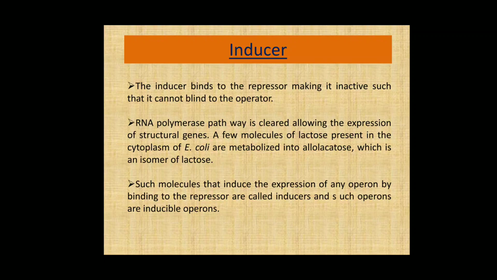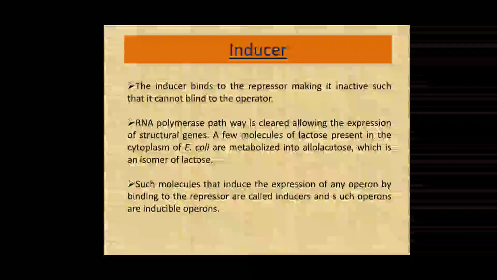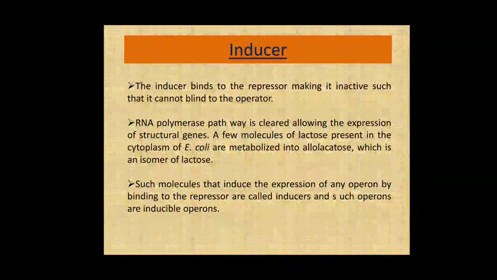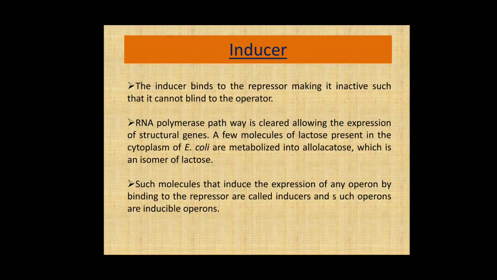A few molecules of lactose present in the cytoplasm of E. coli are metabolized into allolactose, which is an isomer of lactose, and such a molecule that induces the expression of any operon by binding to the repressor is called an inducer, and such operons are inducible operons. So friends, the inducer in the case of lac-operon is lactose, and due to its presence, it induces the regulation. That's why it is an inducible type of operon in E. coli.